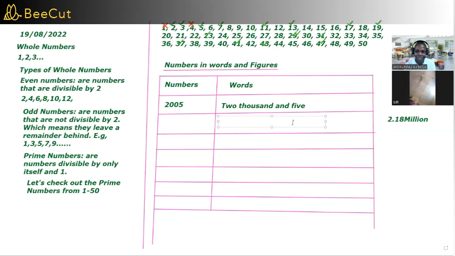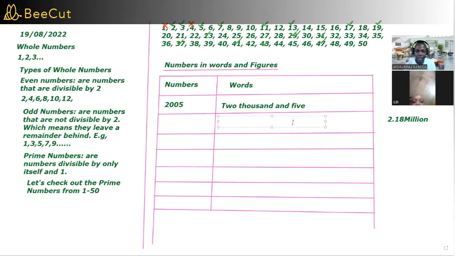Show your face, please. Face the camera. That's why you are here. If you don't know it, just let me know, then I'm going to tell you. Do you know how to write it in words? Talk. Yes or no? No. Don't just nod your head, you talk. Okay, that's very good.